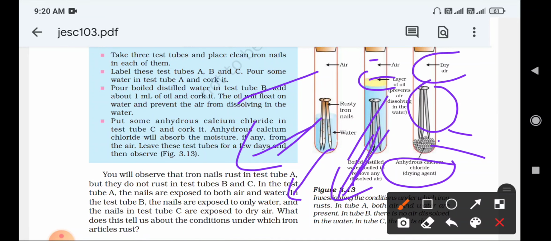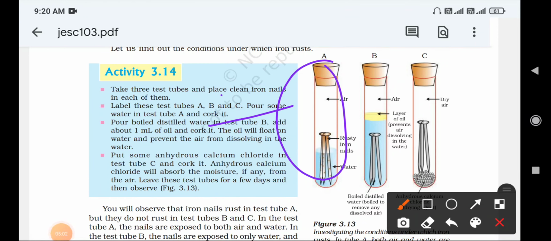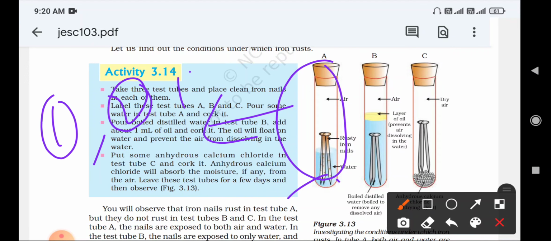Among the three test tubes, which one will show the rusting of iron? We can say easily that test tube A will show the rusting of iron. What are the conditions for rusting of iron? There should be air, water and metal. If these three conditions are present, they definitely get rusting. In the first case, water and air are reacting with the nail, so it will get rusted.